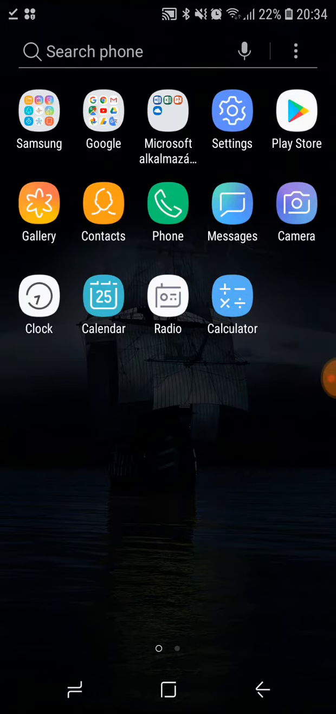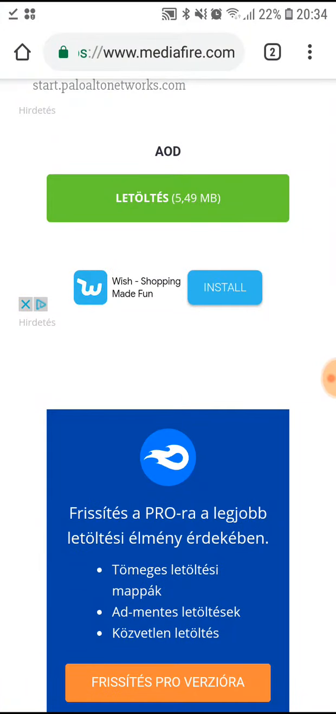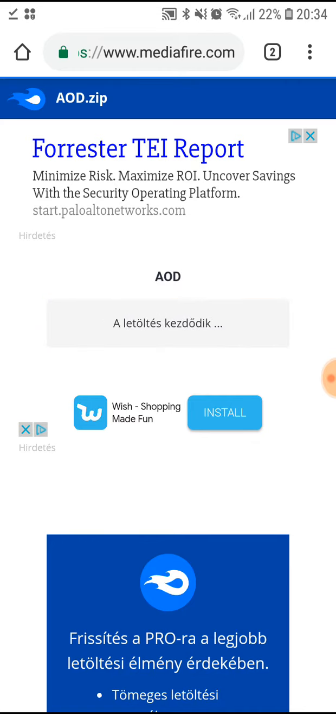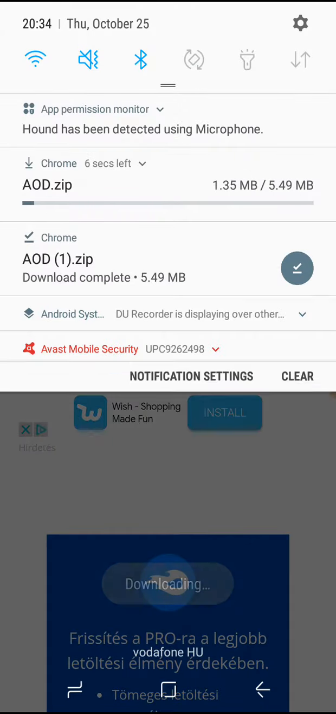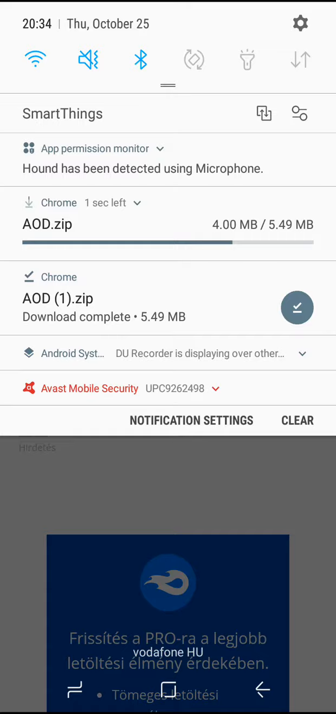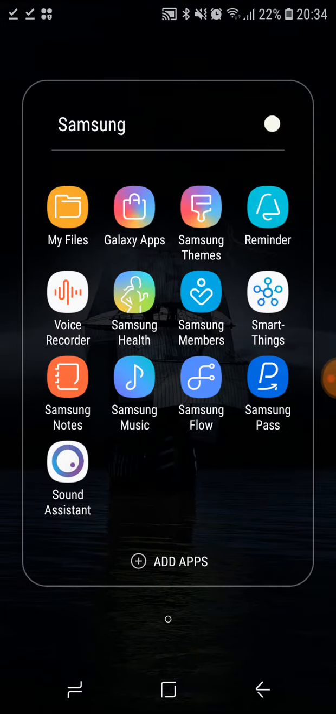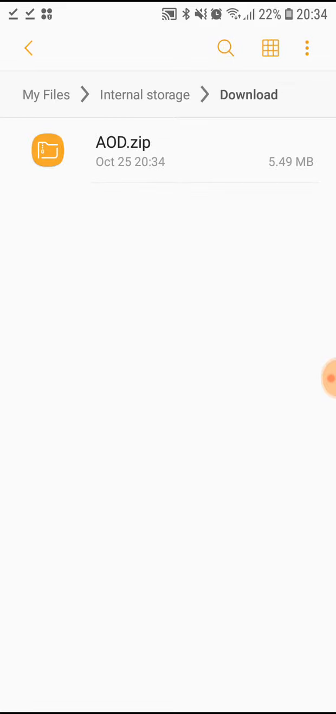Okay, so first, go to the download page. The link below will be in your description. Open Google Chrome and download AOD. After, go to My Files and pick the zip file.